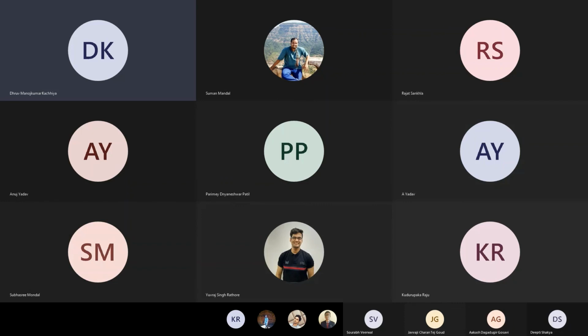Inputs are the same for boost 1 and boost 2. Input is 200 volts. I'm talking about the state variable input we have taken. Yes, state variable input.